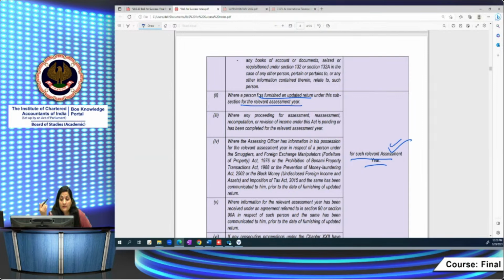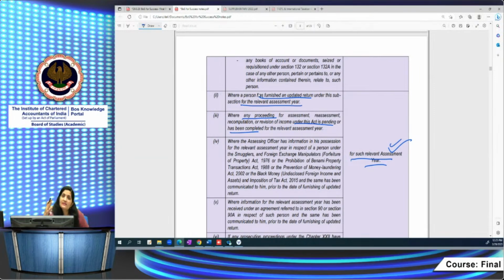Then what is this? Where any proceedings have been completed in respect of assessment, reassessment, or recomputation, or these proceedings are pending. Suppose a notice is issued under section 148 for income escaping assessment.